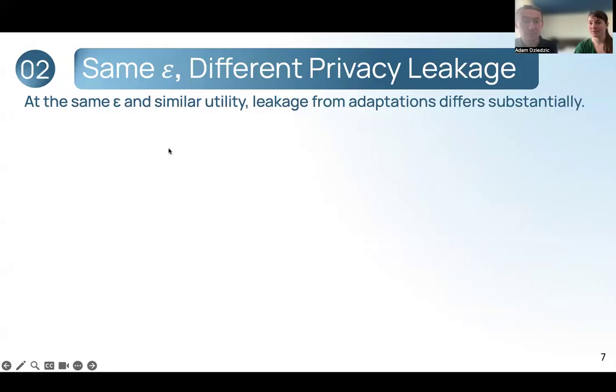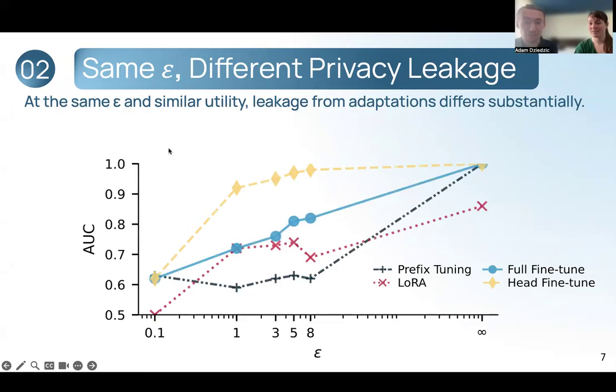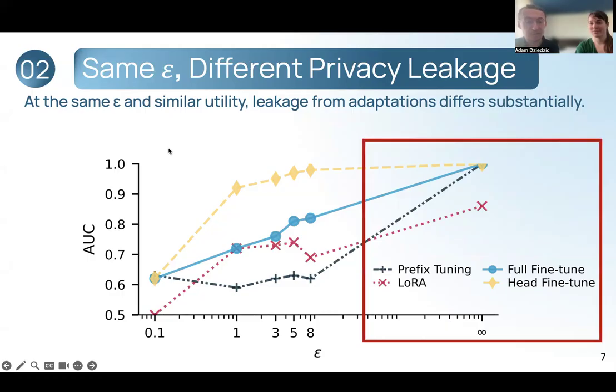Our second result shows that different adaptation methods lead to substantially different leakage, even under the same formal privacy guarantees. Here in this graph, we compare adaptation methods at similar utility and at the same privacy guarantee epsilon. The x-axis denotes the privacy guarantee epsilon for the adaptation, while the y-axis represents the AUC score. The higher the AUC score, the higher the leakage. And now for the high epsilon values shown in the red box and non-private settings, LoRA provides much better empirical privacy protection than the other adaptation methods.